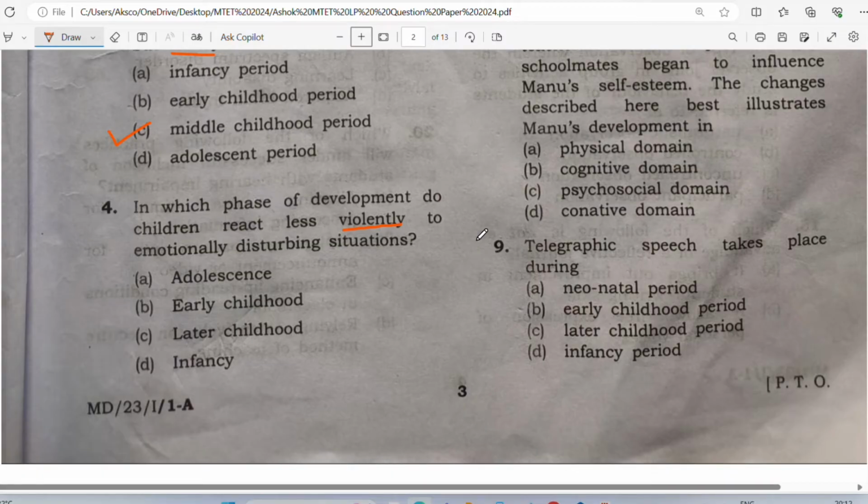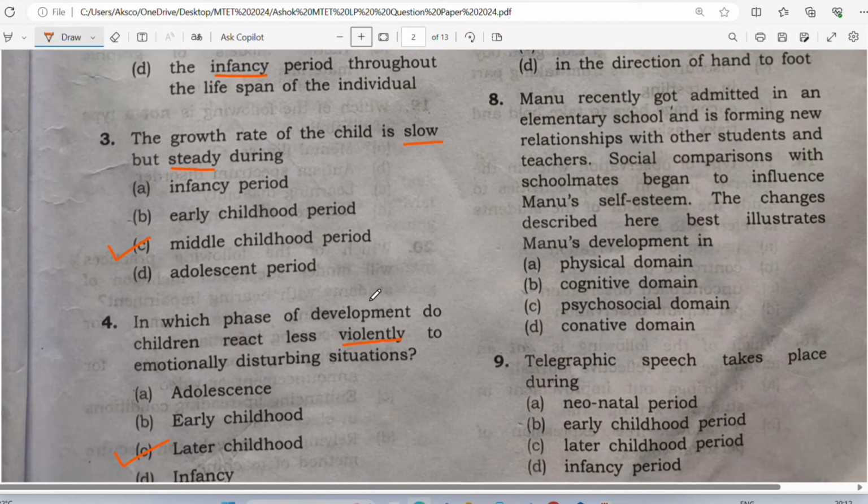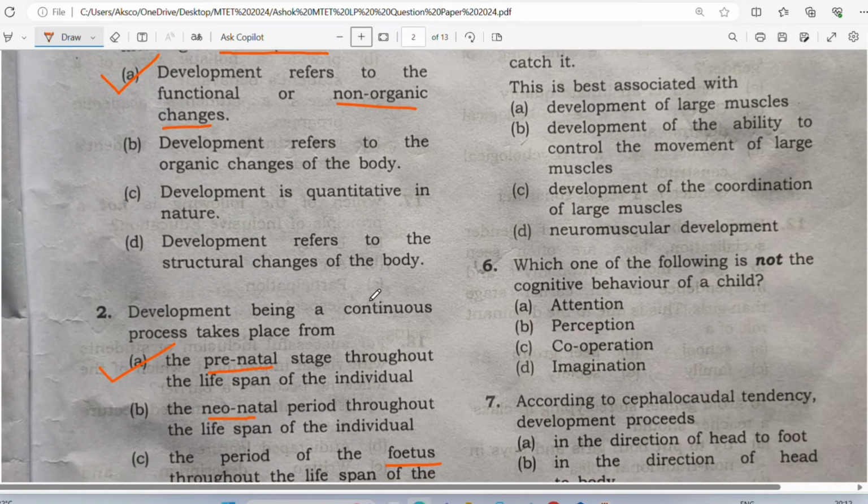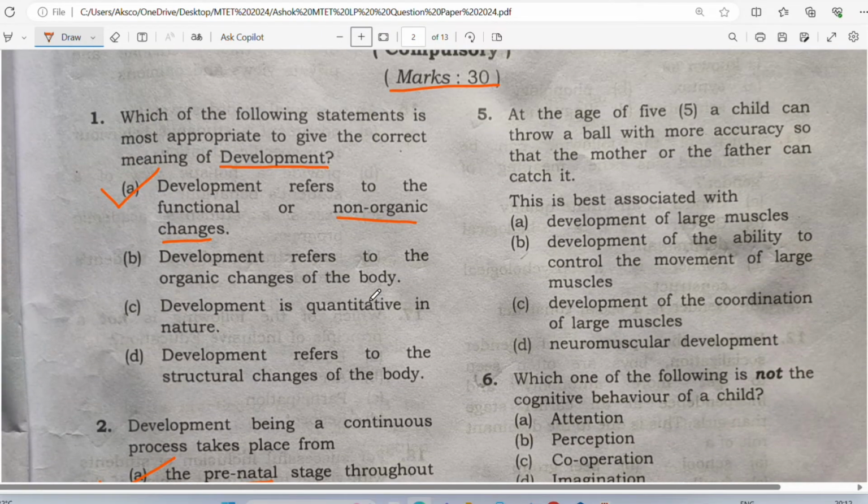What do you think? When they are not so much wild, what will you answer for this? Of course I will give you the answer, but first of all I would like you to give me the answer. So I hope that you have given me the answer, option number C. What does option number C say? It says later childhood. So when the child is in his or her later childhood, the child is said to be less violent or less wild. Alright, good. Now let us come to question number 5.